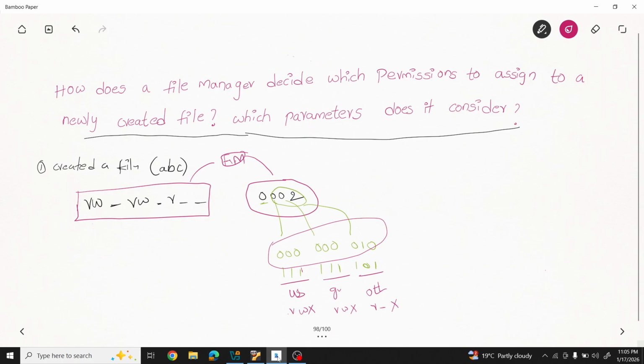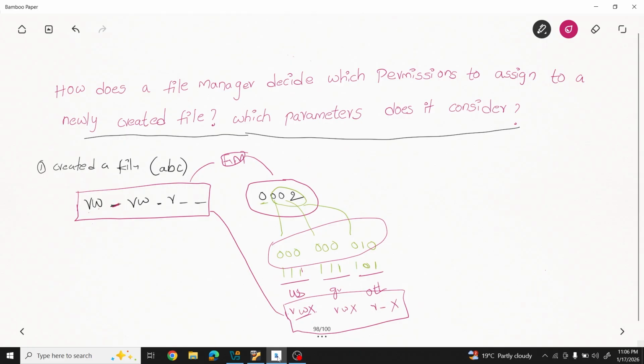Now whenever you create a file, the file manager has to give permissions to a file this way: read, write, execute, read, hyphen, execute. But we got this. Why we got this, I will explain. First, just to see for user what the permissions are. From the UMASK value we got read, write, execute, but here we got read, write. Execute is empty because ABC is not an executable file. So that's why we got blank.